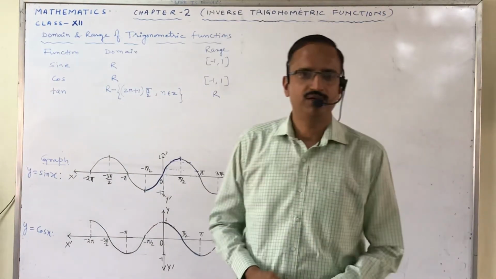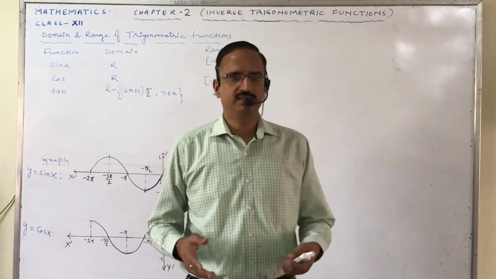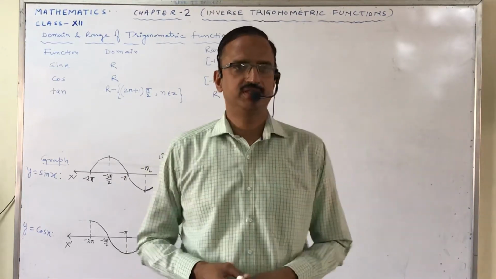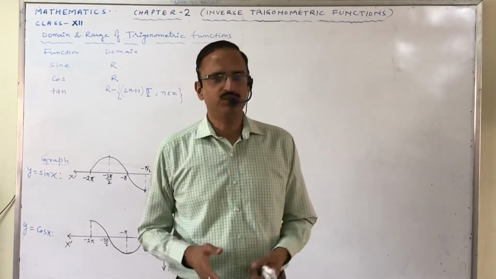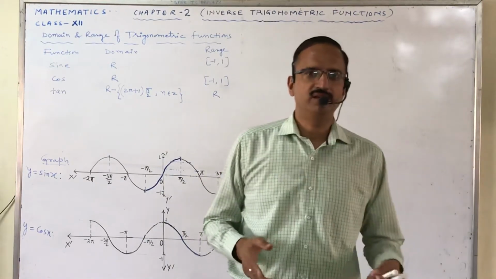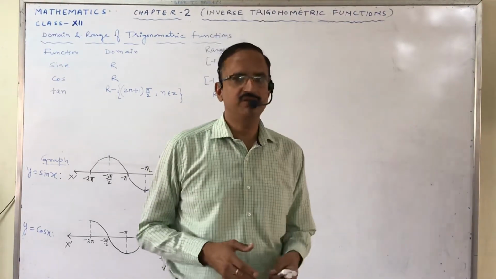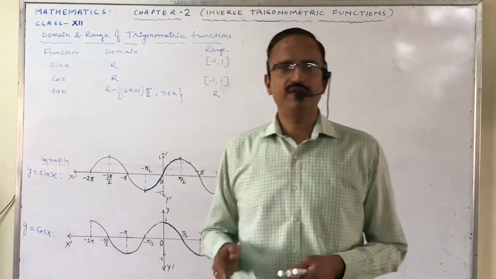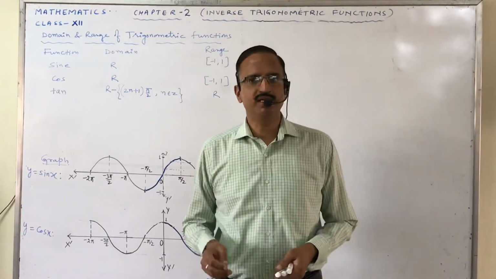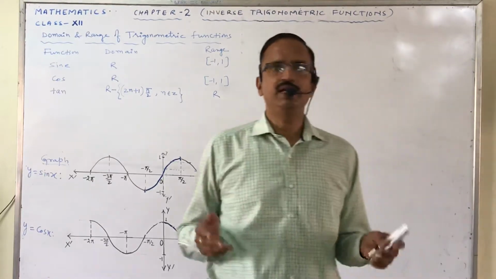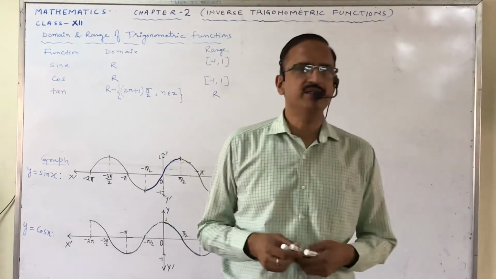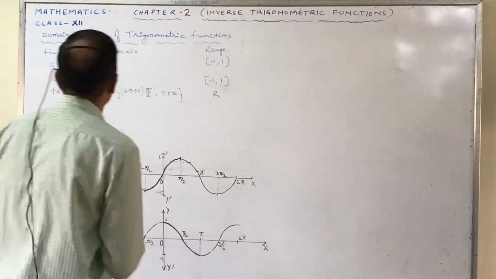Hello students, in today's lecture we are going to discuss domain and range of inverse trigonometric functions. In chapter 1 of class 12th mathematics, we have learned that a function has an inverse if it is 1-1 and onto. Or we can say that only if a function is 1-1 and onto, its inverse is possible. So consider the trigonometric function y equals sin x.